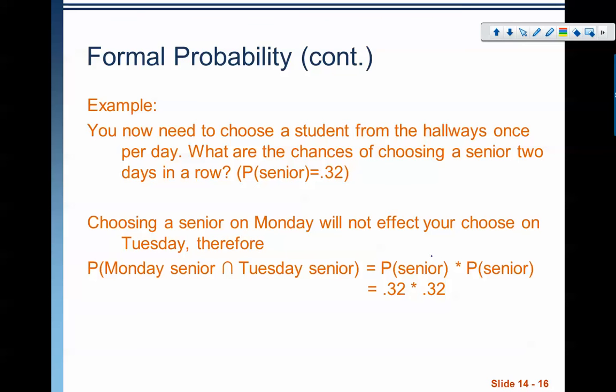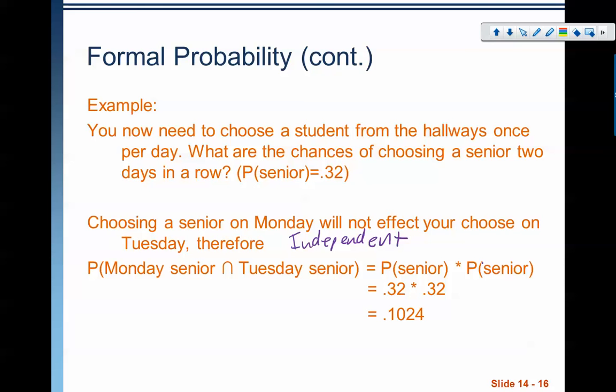Therefore, these two events are independent. And since the two events are independent, I can do the probability of having a senior on Monday and a probability of doing a senior on Tuesday, which is P of senior times P of senior, or 0.1024.